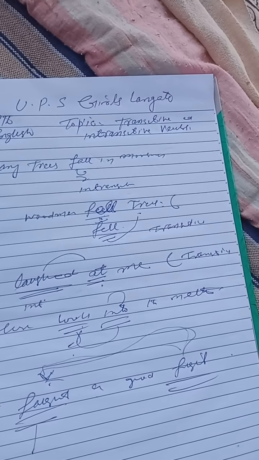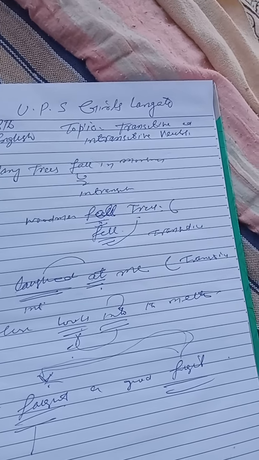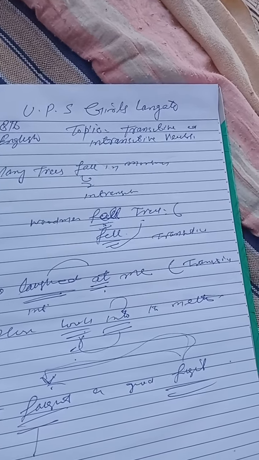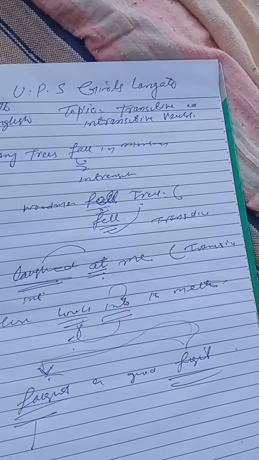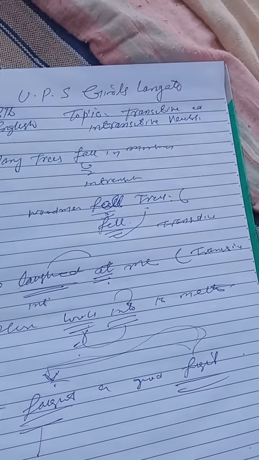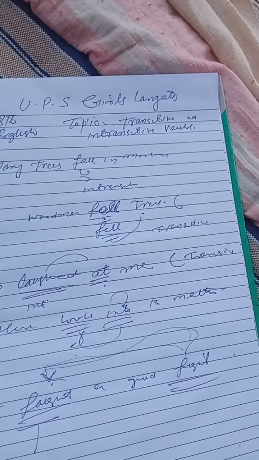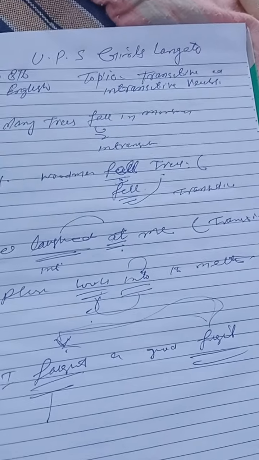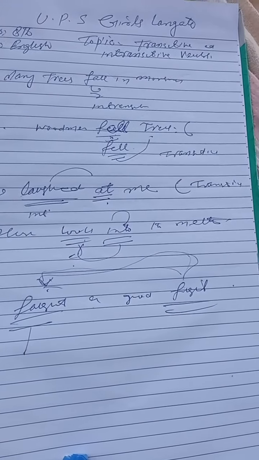So these objects are called cognate objects because they are similar in meaning to the verb that takes them. I have fought a good fight. He dreamed a strange dream. He laughed a hearty laugh. He sleeps the sleep of the just. Let me die the death of the righteous. He sighed a deep sigh. These are the examples of cognate objects that have a similar meaning to the verb which takes them.